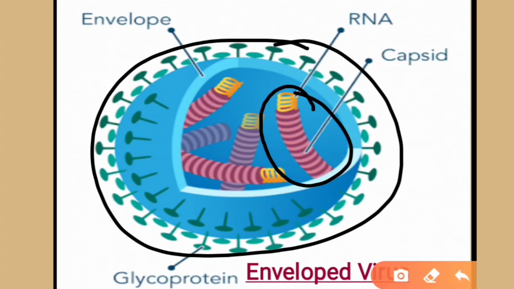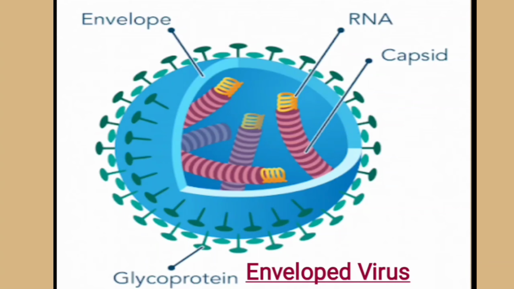That's why they have the envelope and are called enveloped viruses. The example given in this image is the influenza virus. Children, you know the coronaviruses, they are a type of enveloped virus. The influenza virus causes respiratory illness like cough and sore throat.